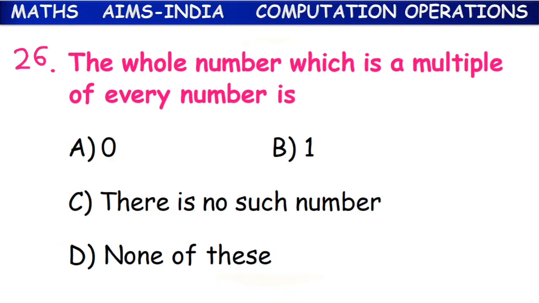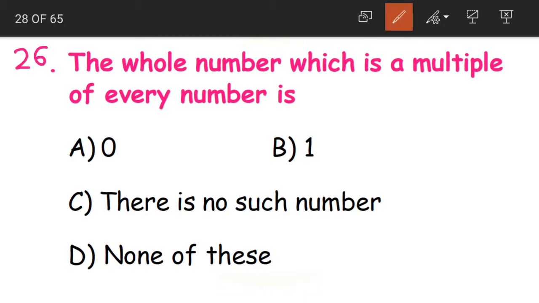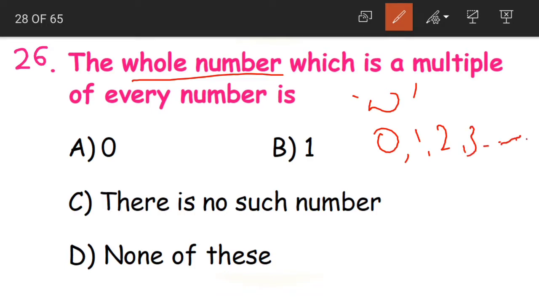Moving on to question number 26. The whole number which is a multiple of every number is dash. Now first of all, what are whole numbers, children? Whole numbers are represented by the letter W and start with the number 0. Yes, 0, 1, 2, 3 and so on. All these numbers are called the whole numbers.